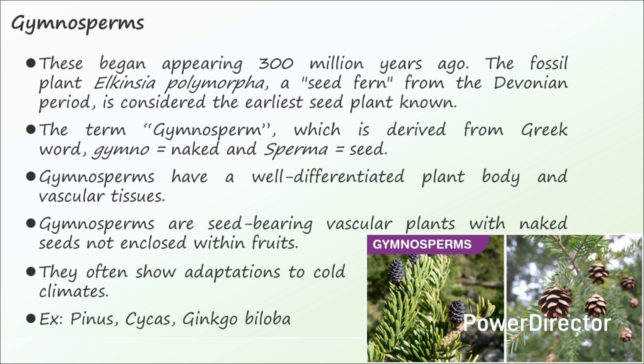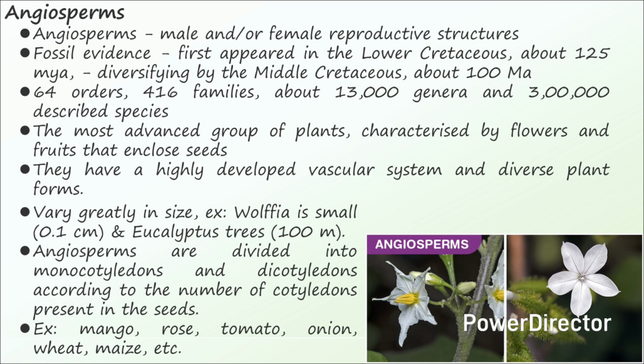Gymnosperms have a well differentiated plant body and a vascular system. Gymnosperms are seed bearing vascular plants with naked seeds not enclosed within fruits. They often show adaptation to cold climates. Examples: Pinus, Cycas, Ginkgo biloba, etc.